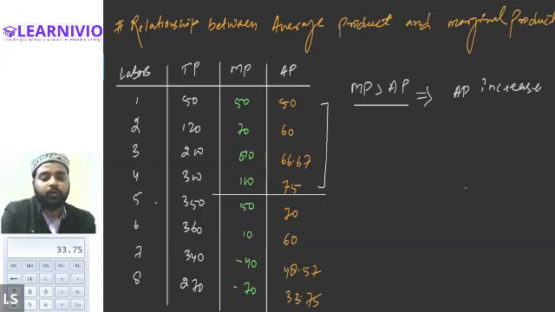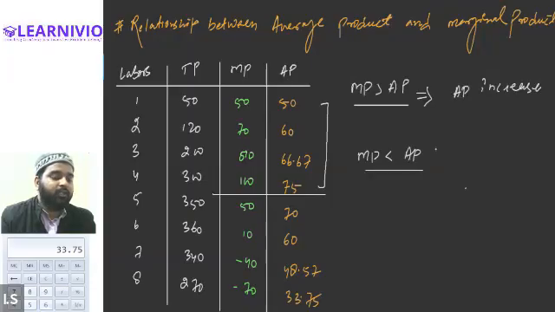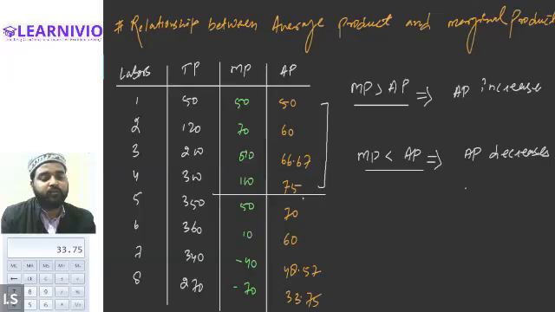Now beyond the fourth unit, at the fifth, sixth, seventh, and eighth unit, you can notice that marginal product is less than the average product. Is that right? Yes. So till the point marginal product is less than the average product, average product is continuously decreasing. Average product is declining from 75, it goes down to 70, then 60, then 48, then 33. All right? Okay. So these are the two relationships that you can clearly see through this table.